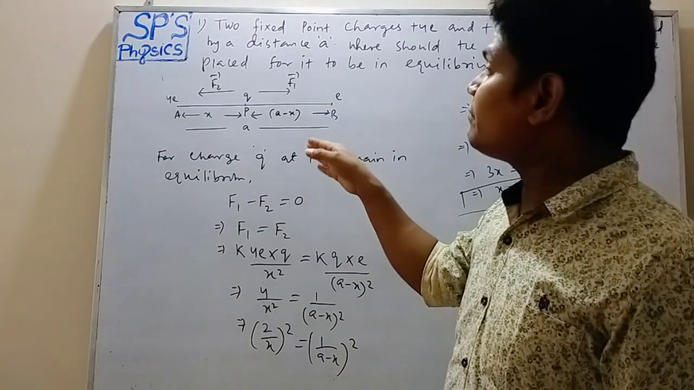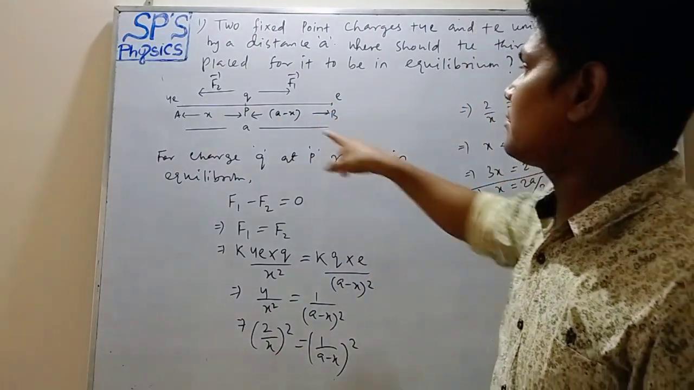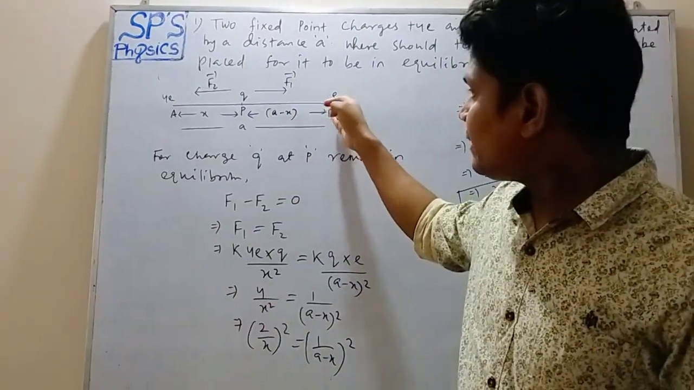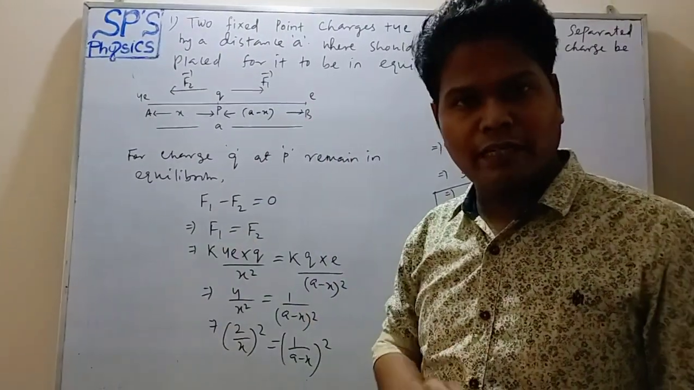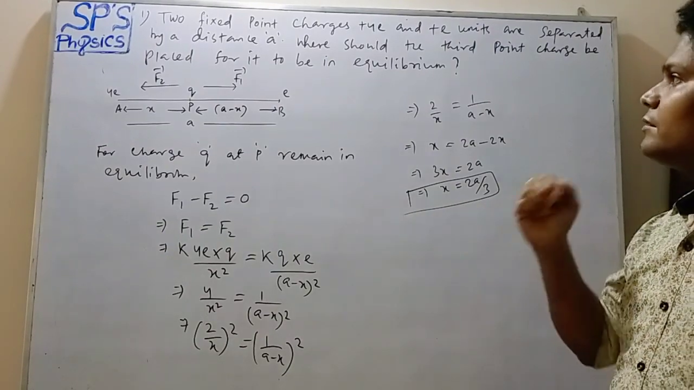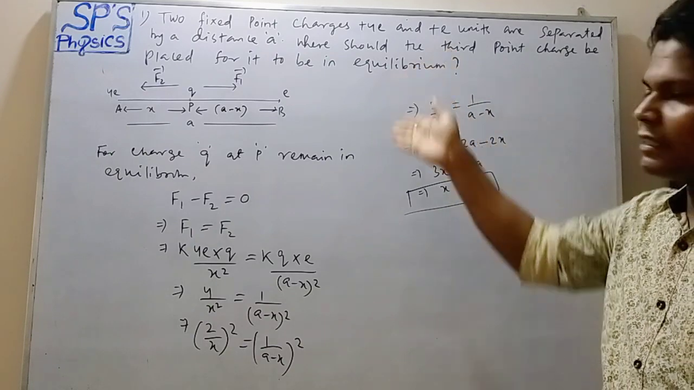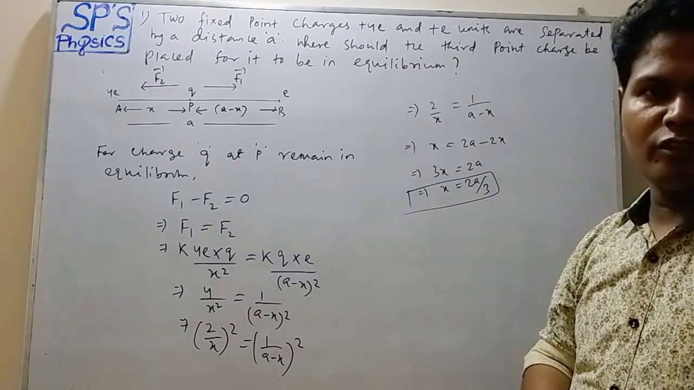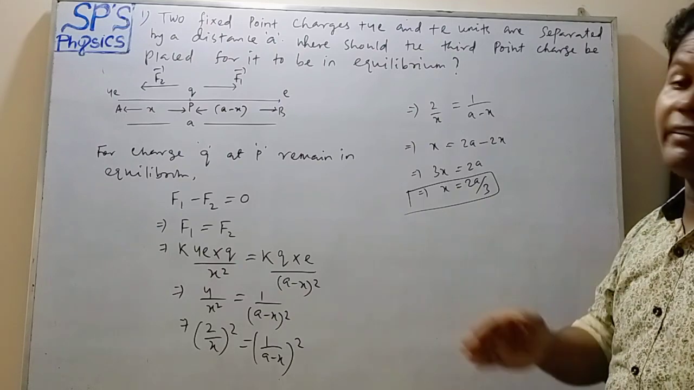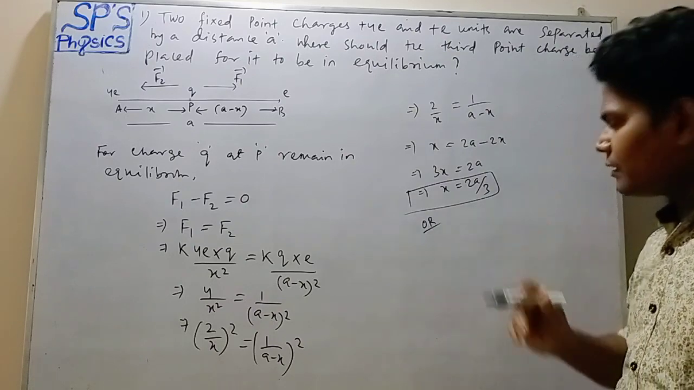If we want to find out the distance from the charge e, we have to put the value of x in that expression a minus x. Then we can find the distance from charge e to remain in equilibrium. Okay, for this there is a shortcut method. When the question comes for 1 mark, this method is for 2 marks. For competitive exams there is a shortcut method to find the distance. So we can solve it in this way.